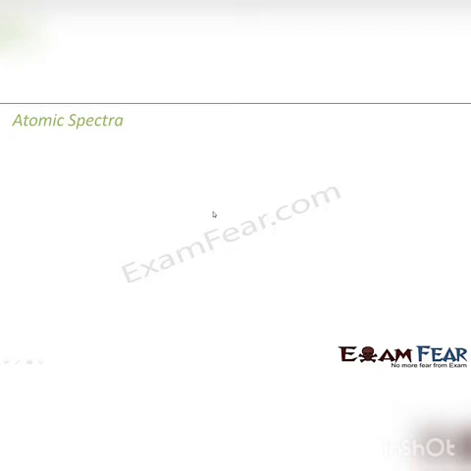Why is it obtained? What do you do so that the atom gives rise to a spectrum? There are many different ways by which atomic spectra is formed. So here what we are going to talk about is the different types of atomic spectra.